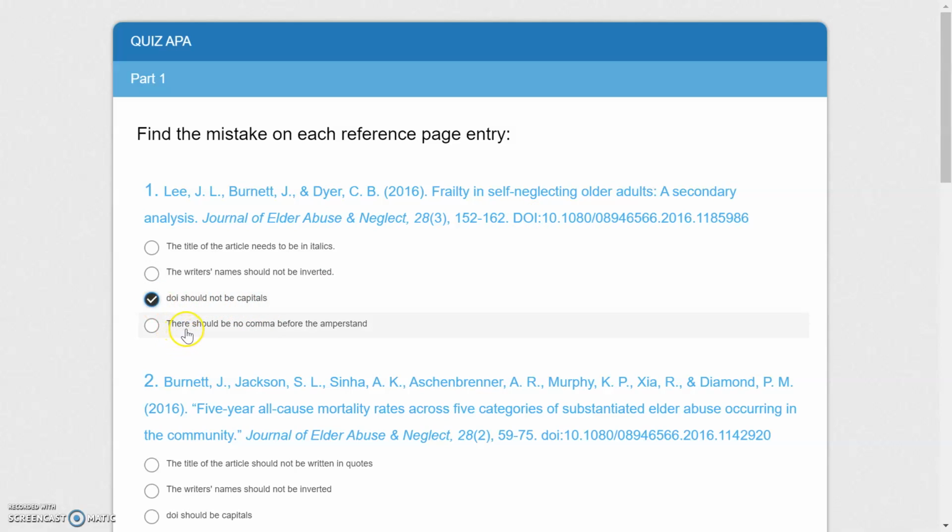Let's have a look at this one. There should be no commas before the ampersand. No, there should be a comma before the ampersand on the reference page. When there are three writers in the text as well, we put a comma before the ampersand. So the correct answer, the mistake is the DOI number. The word DOI should not be in capitals.